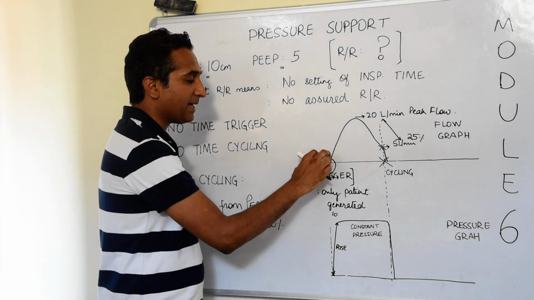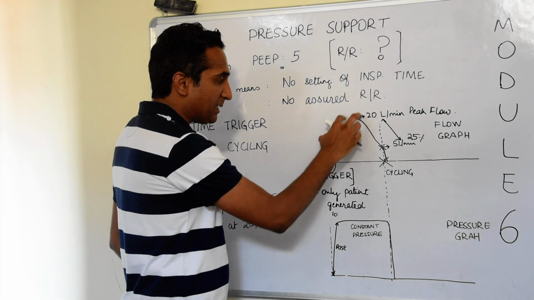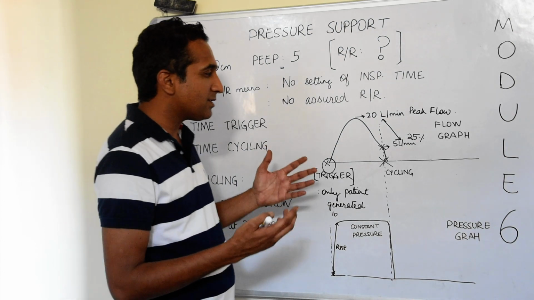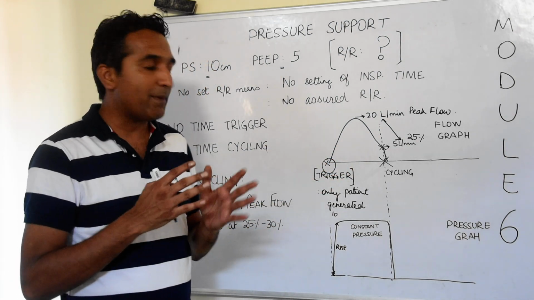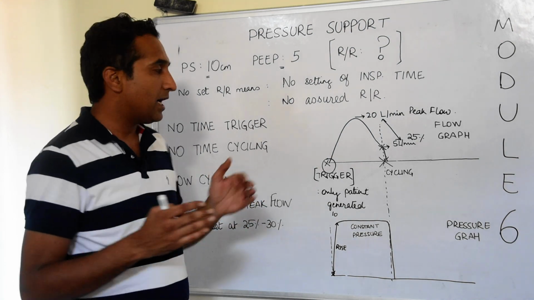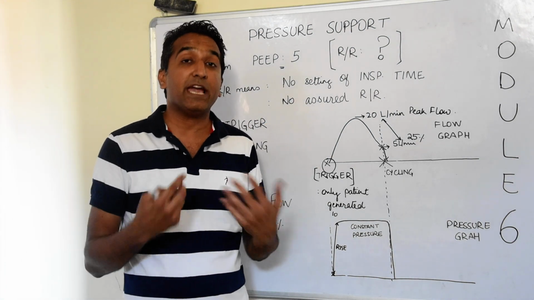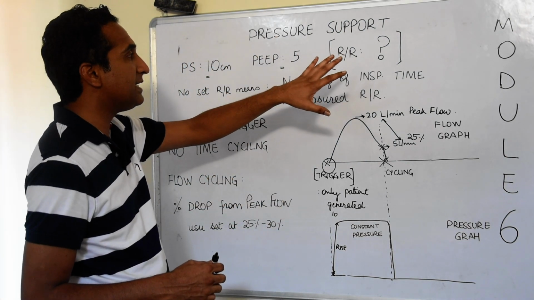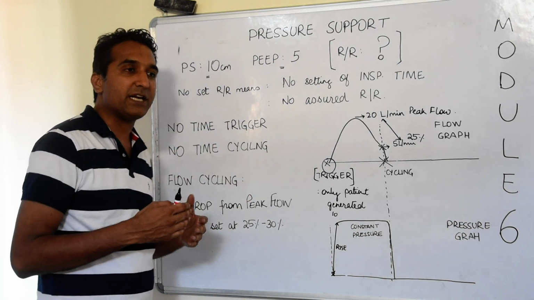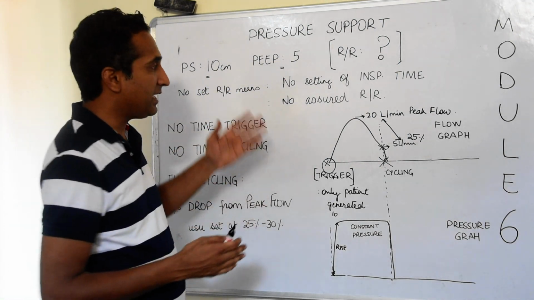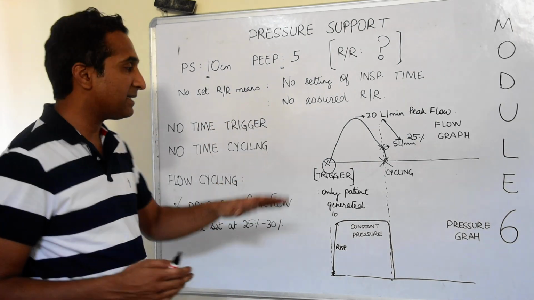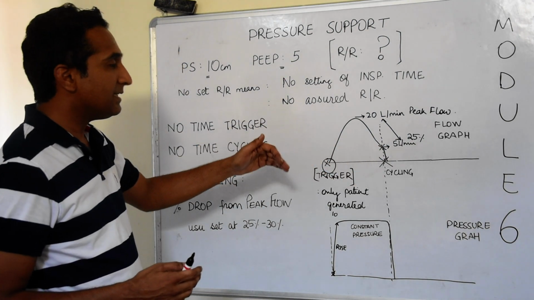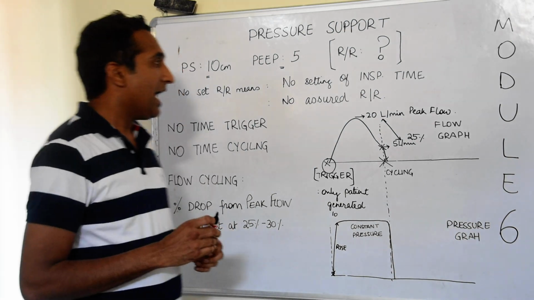All the breaths are triggered by a patient effort. The peak flow is dependent not only on the pressure support but also on the effort put by the patient. So we can also say that the cycling time, the amount of volume which is delivered with each breath, is very dependent on the effort put by the patient. So the difference between the pressure support and a pressure control mode is, in a pressure control the breath can be triggered either by time or by the patient. Here it is only the patient. The cycling there is by time, but the cycling here is by the changes in the flow or a drop in flow, and there is no backup respiratory rate,